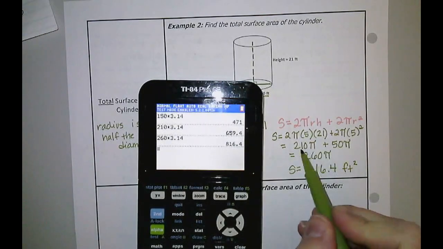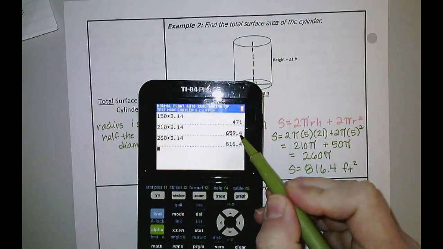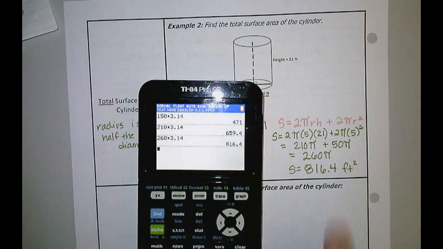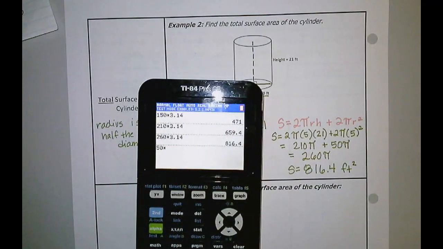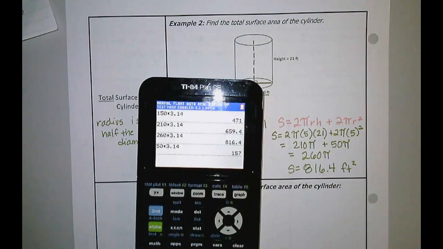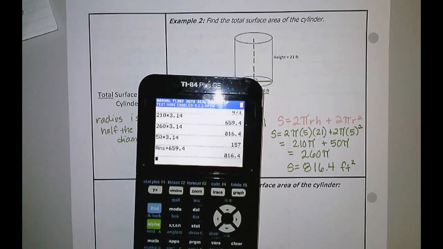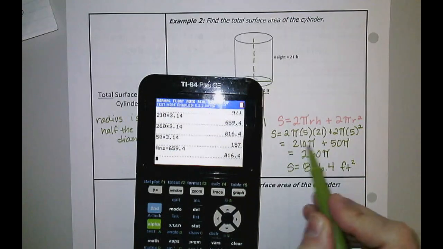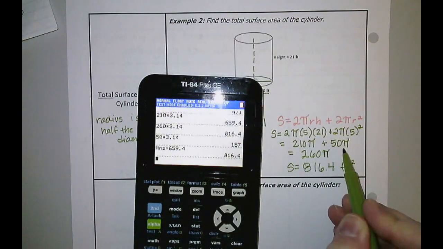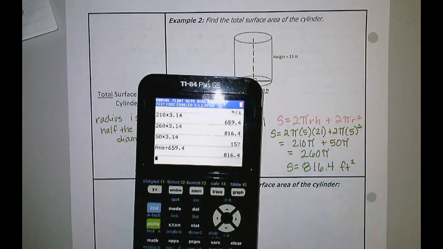Now I found 210 times pi to be the 659.4. So let's say I did 50 times 3.14, and I would get 157. So now I need to add those together. So 157 plus 659.4, I get the exact same answer. So no matter which way you do it, if you multiply these and then add them together, or if you add them together and then multiply them, you should still get the same answer using 3.14 as your pi.